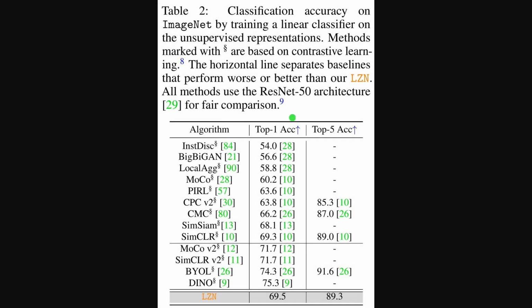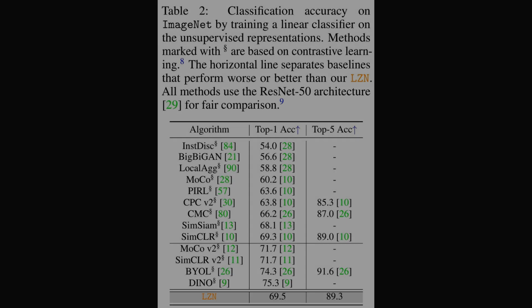So Table 2 reports linear probe accuracy on ImageNet, showing that the learned embeddings are competitive without labels. Linear probe means a simple classifier is trained on frozen features to test representation quality. The method reaches 69.5% top-1, which surpasses classic contrastive baselines like MoCo and SimCLR. Stronger recent methods like DINO still lead, so there remains headroom, but the unified approach already holds its own.